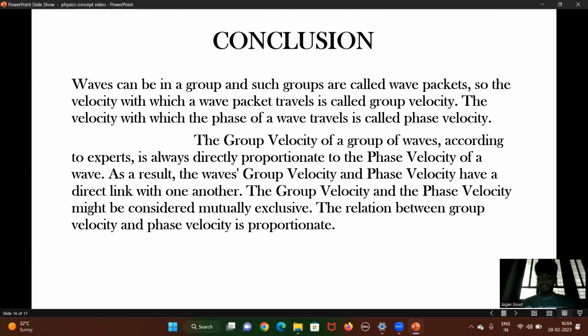Group velocity is the velocity with which a wave packet travels. Phase velocity is the velocity with which the phase of a wave packet travels. The condition for dispersive waves is dVp by dk not equal to 0. What is the condition to be satisfied for non-dispersive waves? The condition for non-dispersive waves is dVp by dk equal to 0.